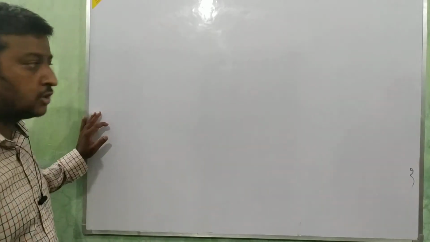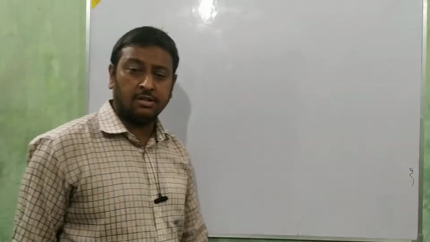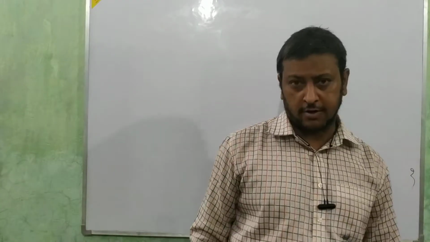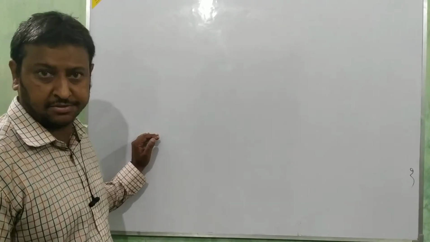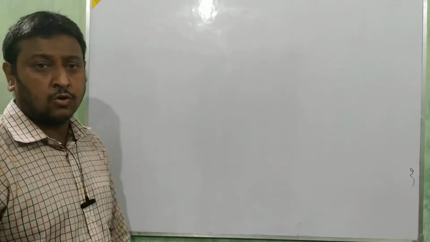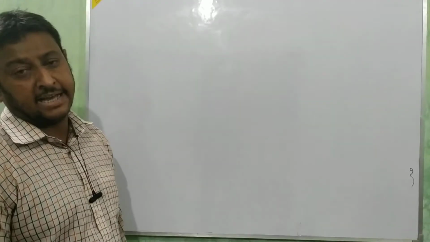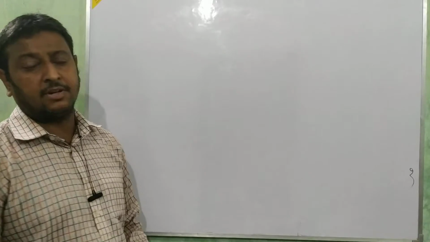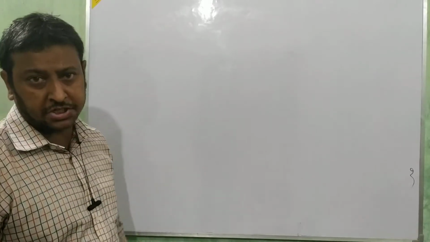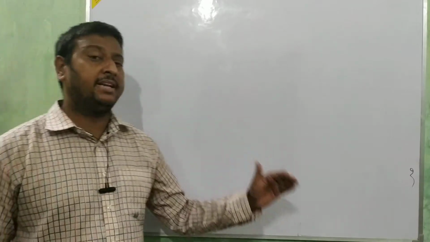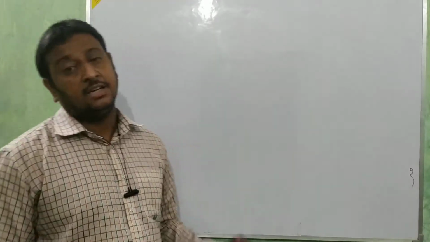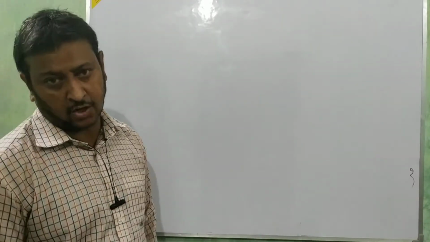Good morning, students. Today we are going to solve some questions on not-for-profit organizations, by which you will easily understand how to solve the questions. For that, we are going to take some questions. First, a question on a special fund, then on expense and income, and after that we are going to make one full question in which we make the opening balance sheet, closing balance sheet, and income and expenditure account.